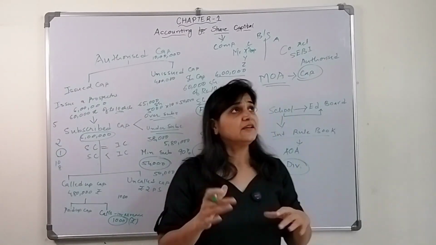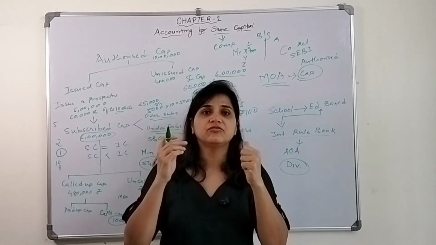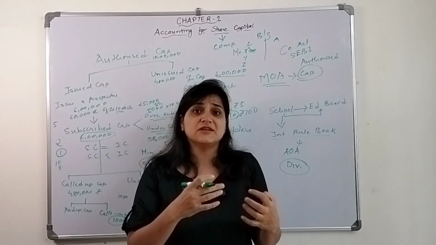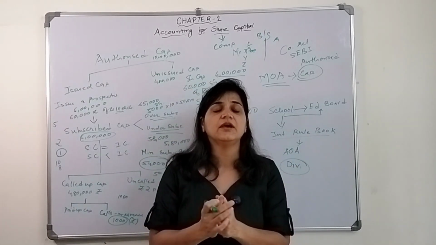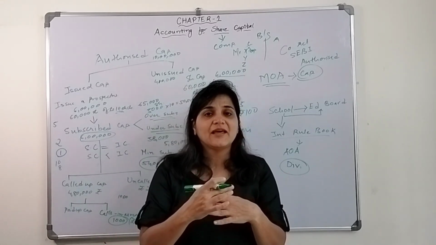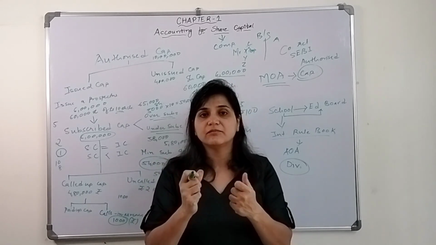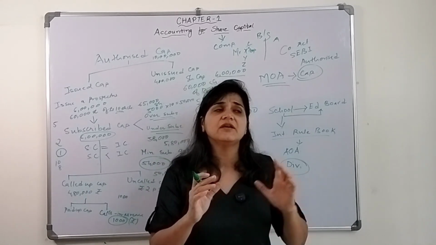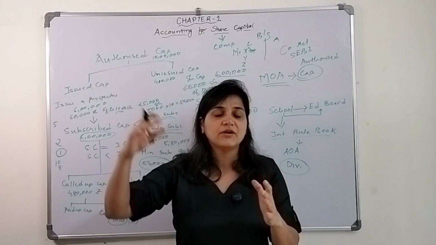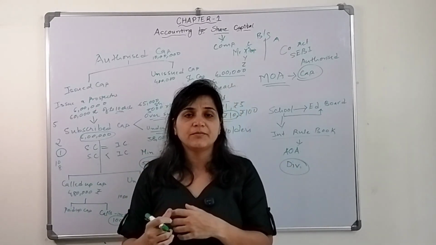Now, earlier they used to issue a share certificate, as I mentioned, and people used to personally hold those certificates. But that has now changed. That has now got digitalized. There is a demat account wherein people transfer the shares online, because earlier it used to take 30 to 90 days if anybody wanted to sell or buy those shares.